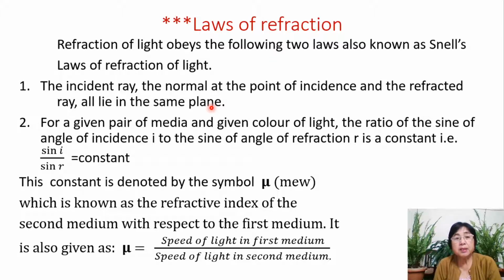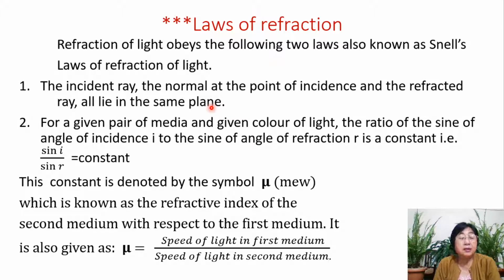A very simple explanation is like this. When you draw the incident ray, you draw the normal and then the refracted ray on a sheet of paper. They will all be on that same sheet of paper, which we call the plane of paper. So they will all be on that flat plane surface. That is what we mean by all lie in the same plane.